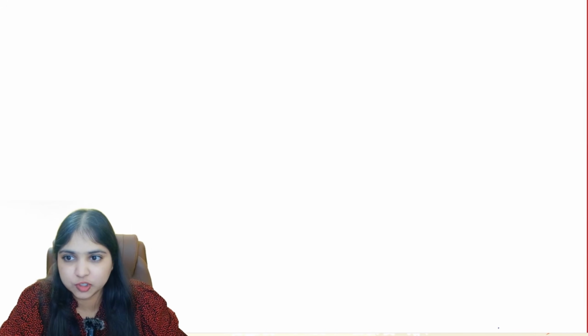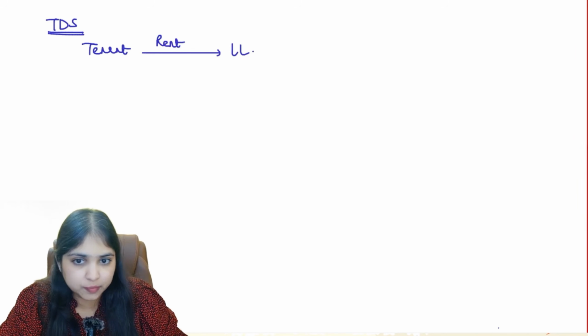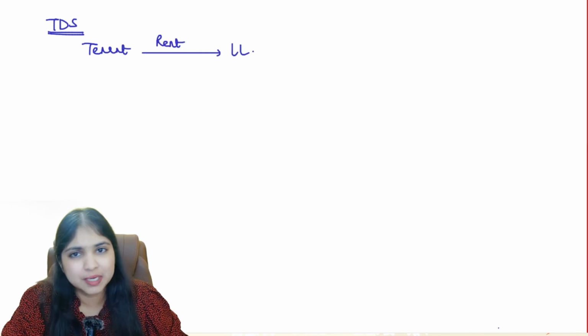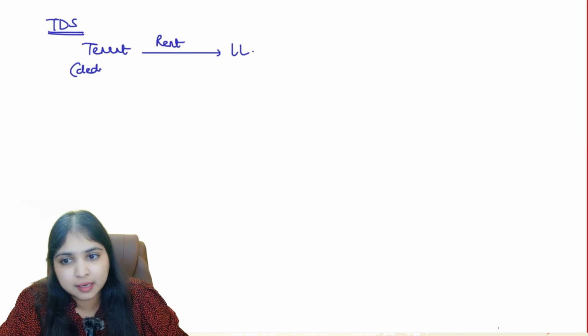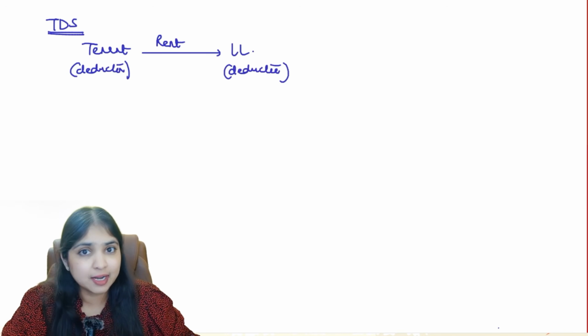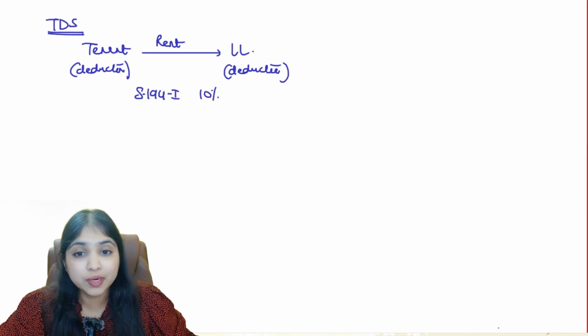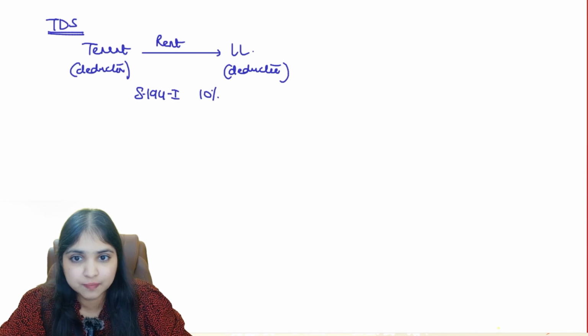Let's imagine one situation. Let's take a TDS example, then I'll give you a TCS example. Let's say there's a tenant. This tenant has to pay rent to the landlord. Okay, 194I TDS is applicable, let us say. So the tenant becomes the deductor of tax and the landlord becomes the deductee of tax. Okay guys, now let's say 194I TDS is applicable, and in 194I 10% is your TDS rate.